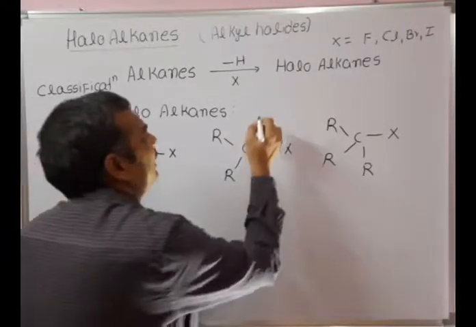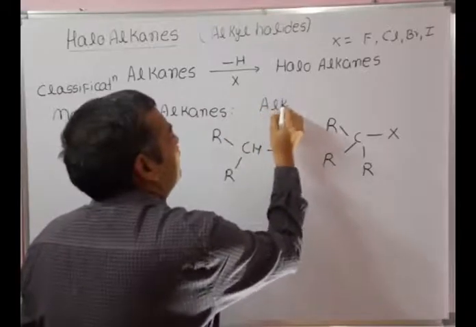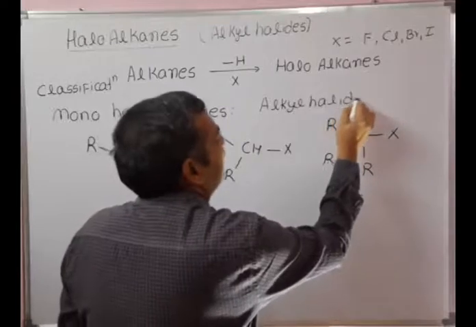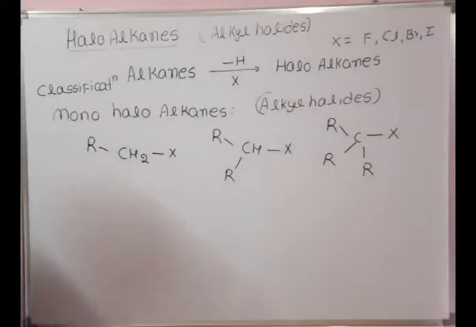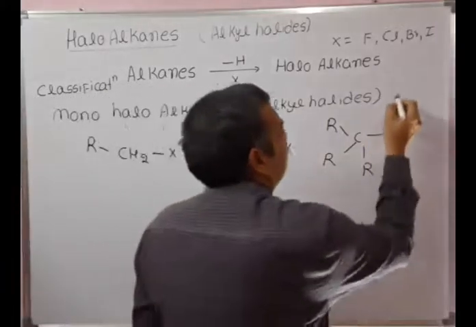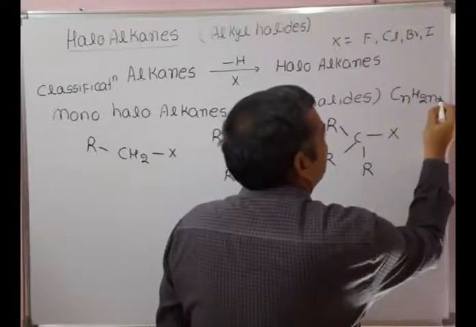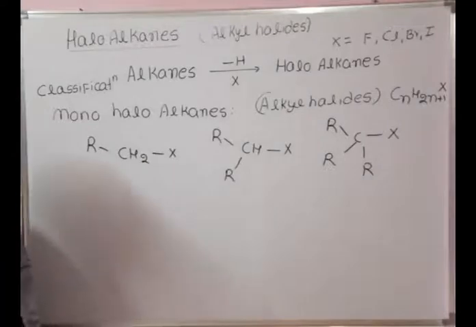Monoalkyl halides, we can call them alkyl halides. We will study the complete synthesis of these monoalkyl halides. The general formula for monoalkyl halides is CnH2n+1X, where X is equal to fluoro, chloro, bromo and iodo.